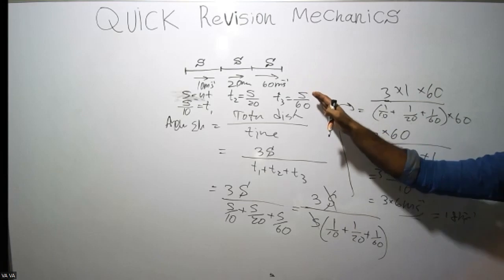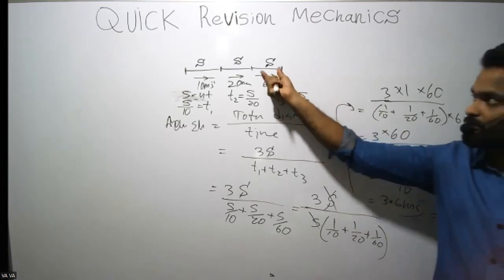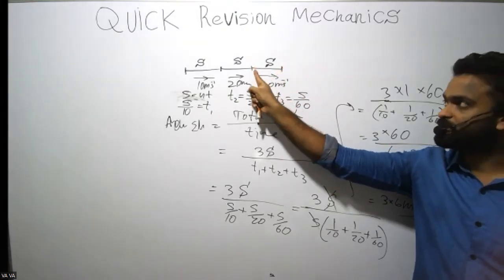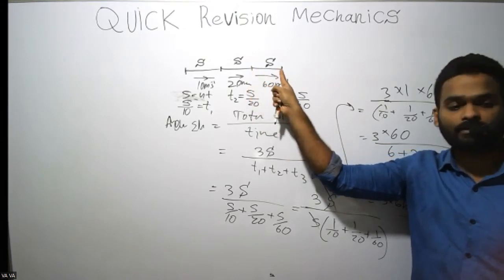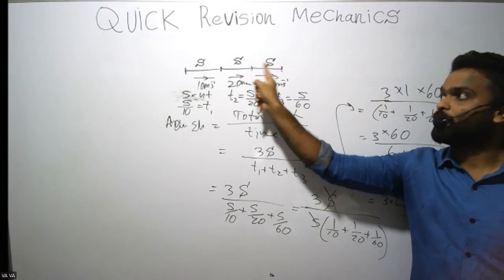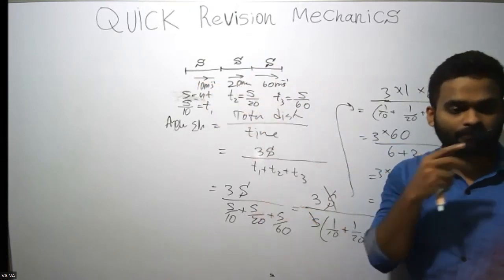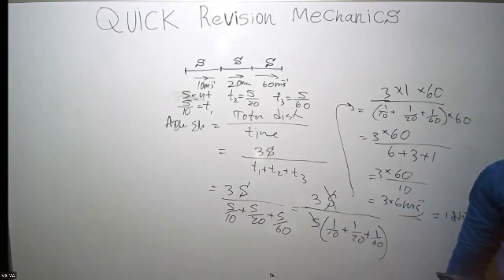So this question is based on average velocity, and within each range we have constant velocity. Within this range it is not accelerating, we have constant velocity. Then the whole motion is just to find average velocity. Okay, then try the third question as well. I'll give you a minute, try that and send me the answer.